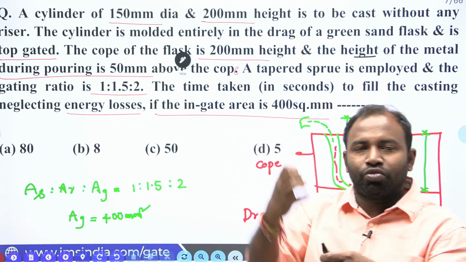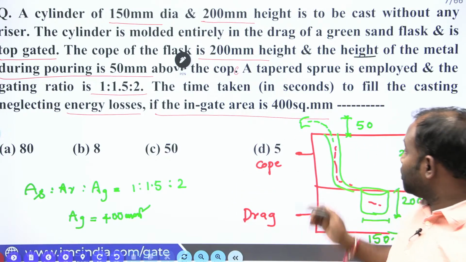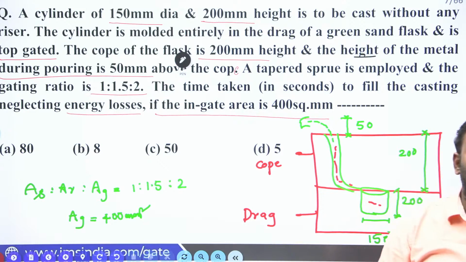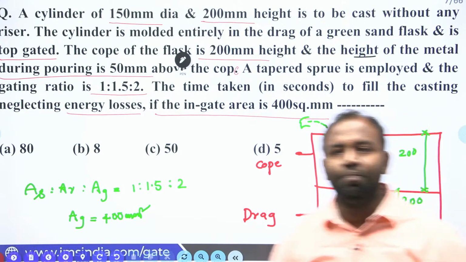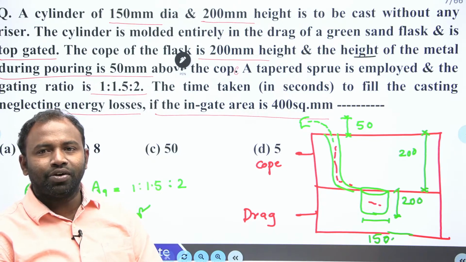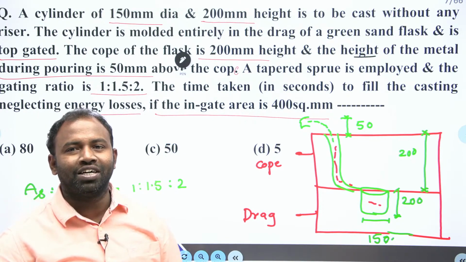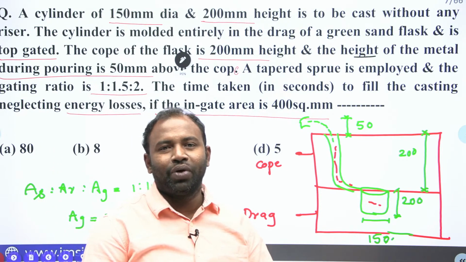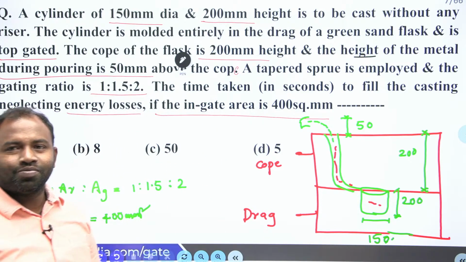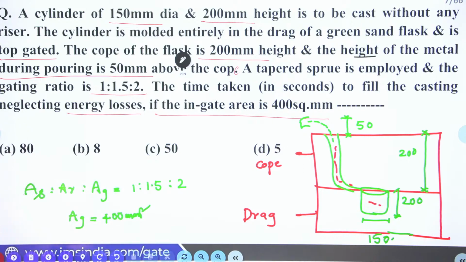The area of the in-gate is given and the gating ratio is given. From there you are supposed to calculate your filling time. Clear, everybody? Good Bhushan, very good. 8 seconds is the correct answer, but let me solve it myself.